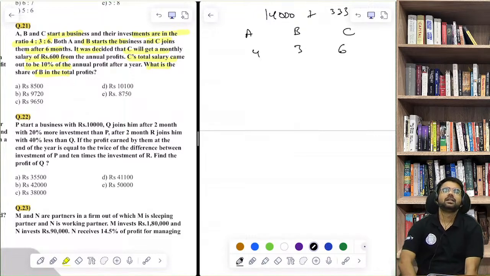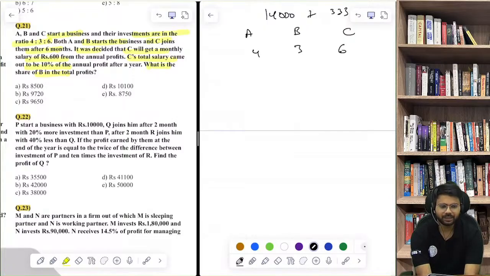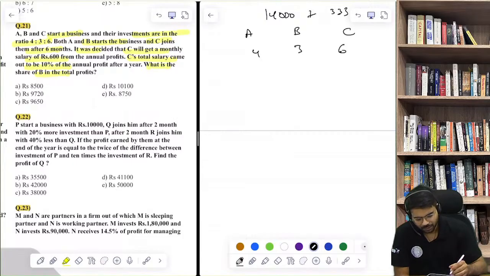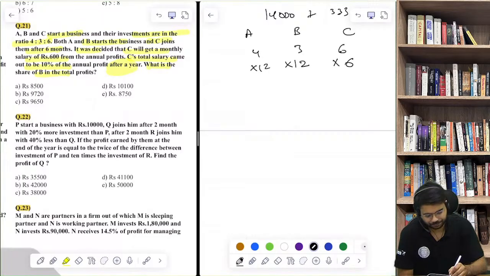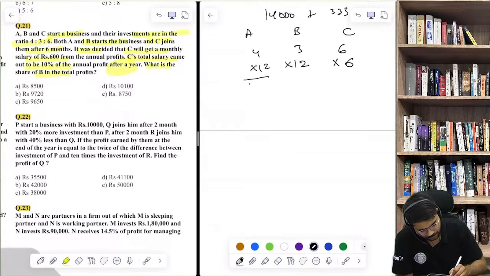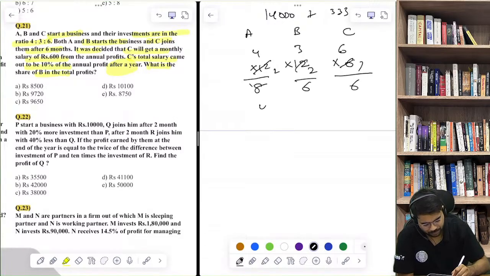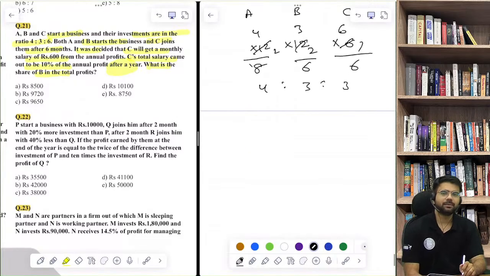First of all, we'll find out their profit sharing ratio, isn't it? So these two people have invested for the entire year, है ना? But this person only for 6 months. वैसे तो आपको जब रेशियो ही निकालना है तो आप यहीं पे भी कैंसिल कर सकते हो, 2, 2, 1, ठीक है, 8, 6, 6, और सिंप्लीफाई हो जाएगा 4:3:3।